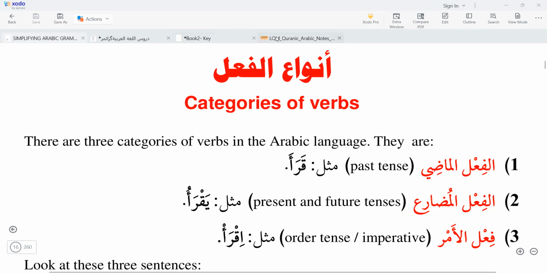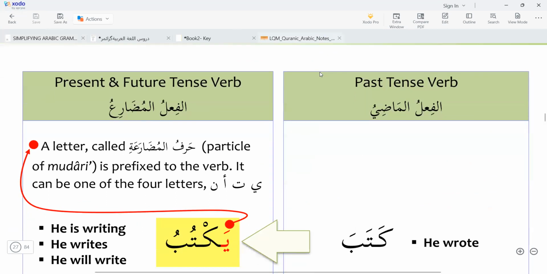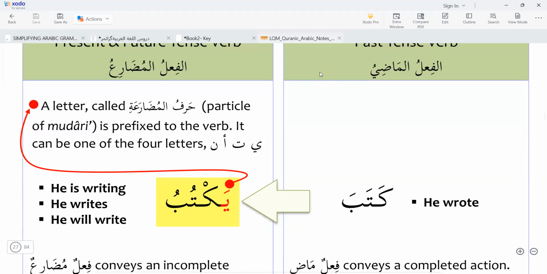In fi'l madi, we have kataba. Kataba means he wrote.